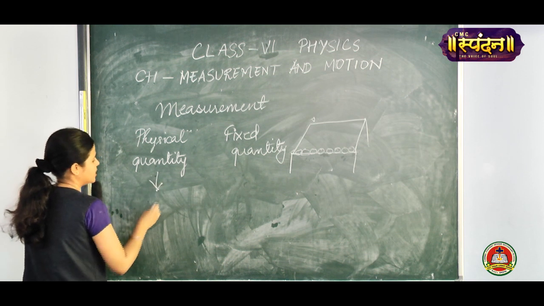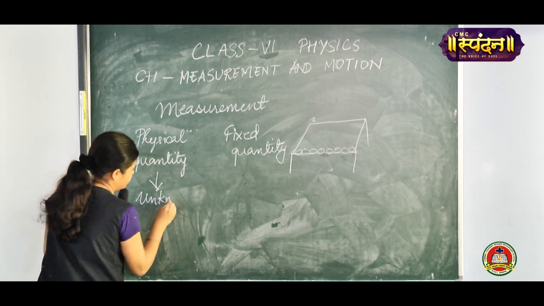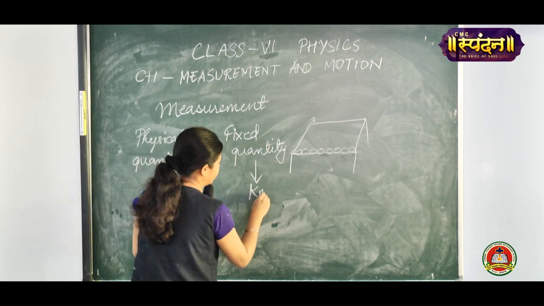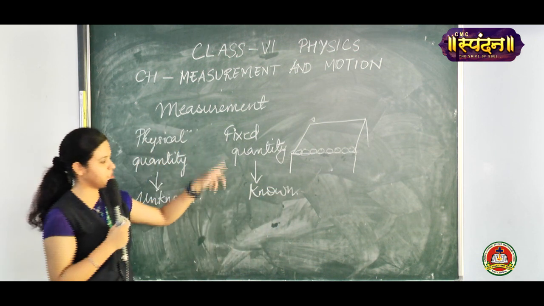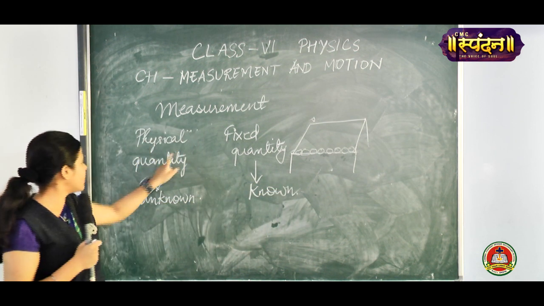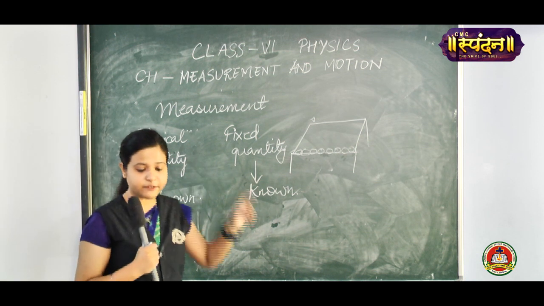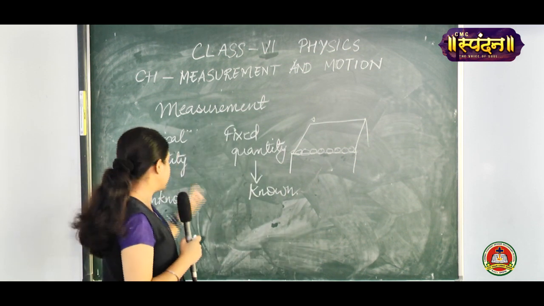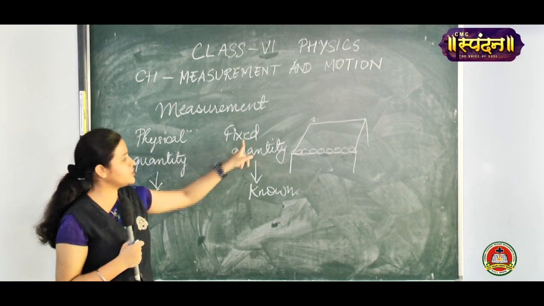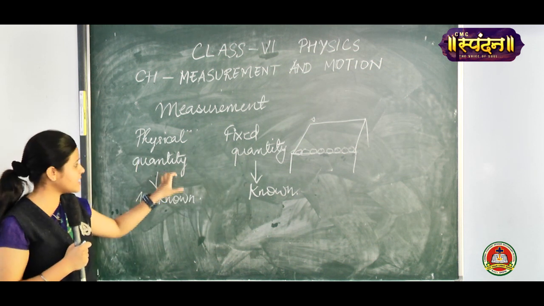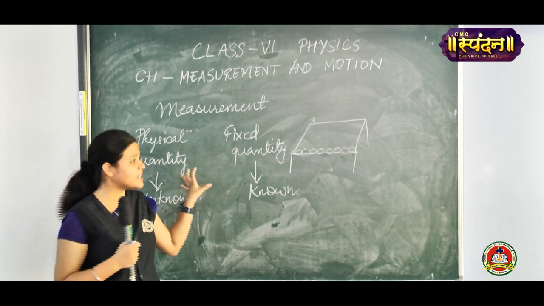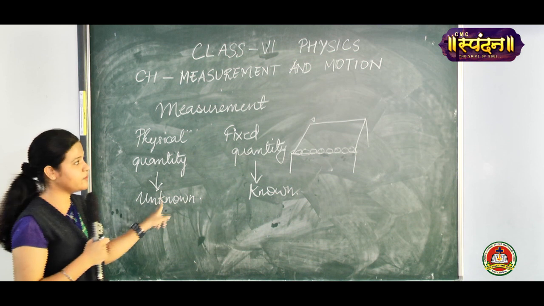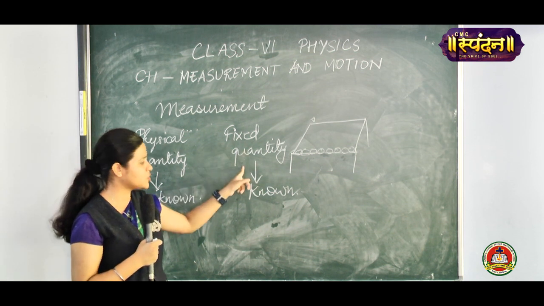Physical quantity is the unknown. You can say physical quantity is unknown and fixed quantity is known. Also with the word fixed we can understand that it is known and physical quantity is unknown. So a physical quantity has to be measured with respect to a fixed quantity. Yes, a physical quantity can only be measured with respect to a fixed quantity. We'll understand this statement with the help of an example.